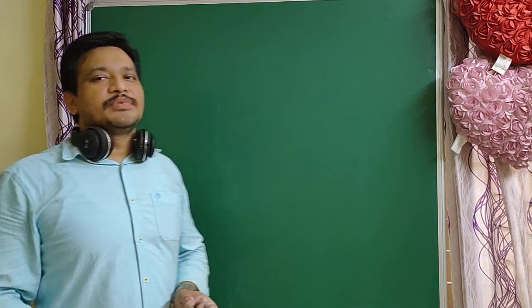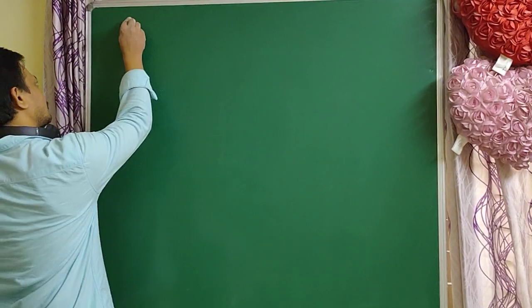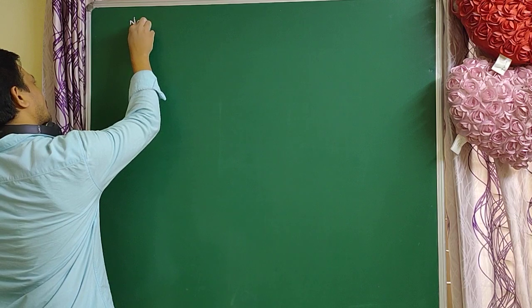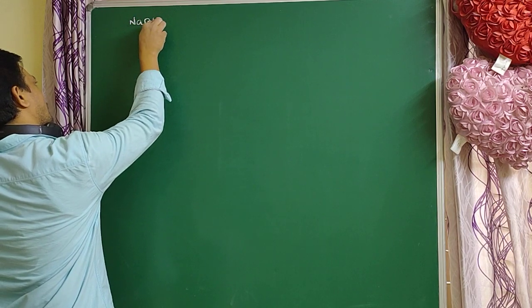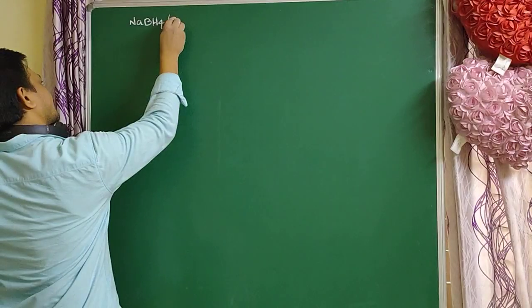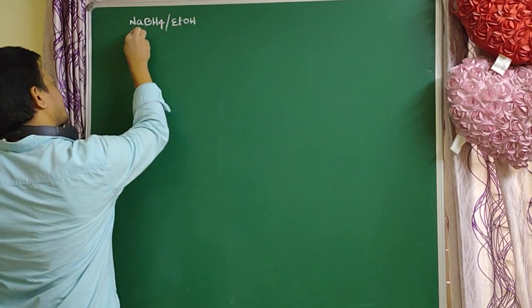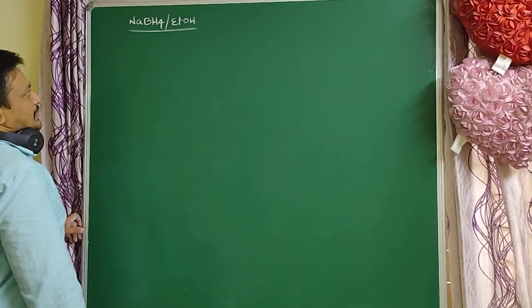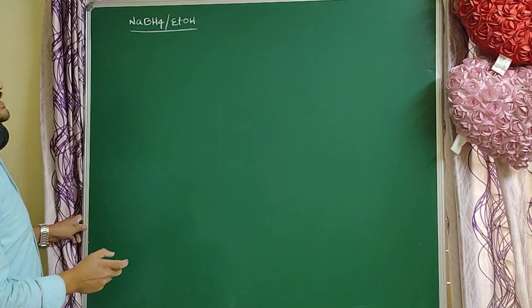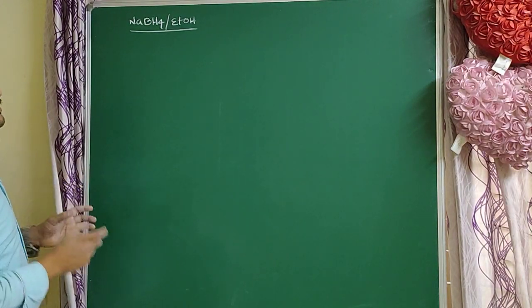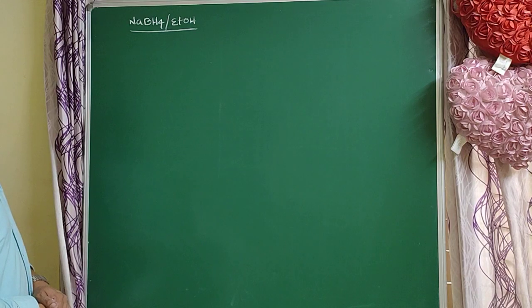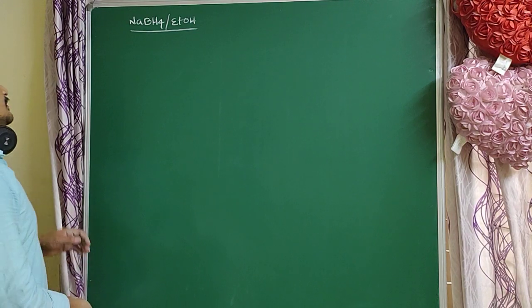Now we will discuss some important topics in organic chemistry, that is the reducing agent NaBH4. Alcohols are a very suitable solvent. It is a selective reducing agent.